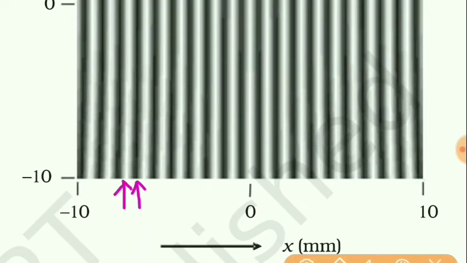From bright to dark, what will happen? Intensity will decrease and become 0, and when intensity becomes 0, it becomes a dark spot or dark line. Once again, from dark to bright, intensity goes on increasing gradually and then becomes brightest. Once again, intensity decreases and it becomes dark.